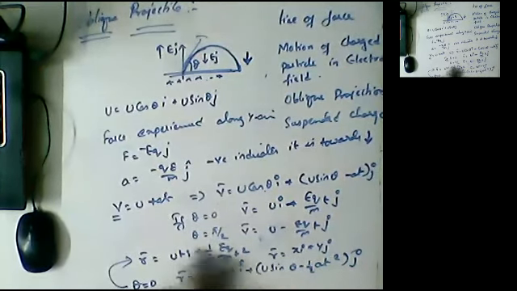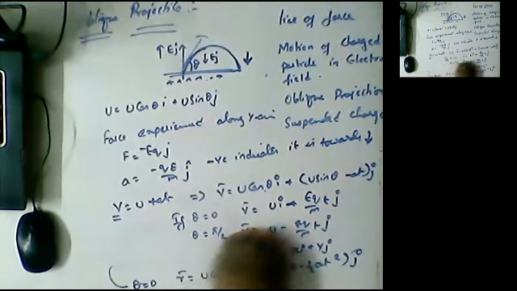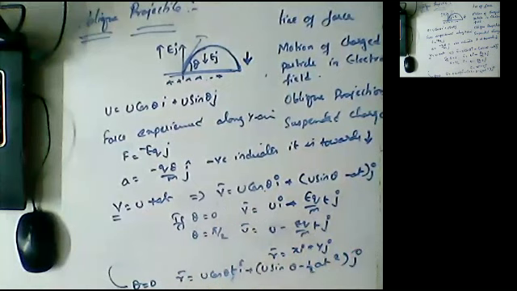I will write more clearly here. When theta is equal to 0, we get R bar is equal to u T i cap plus 1 by 2 EQ by M T square j cap. This is the formula, because this term is equal to 0.